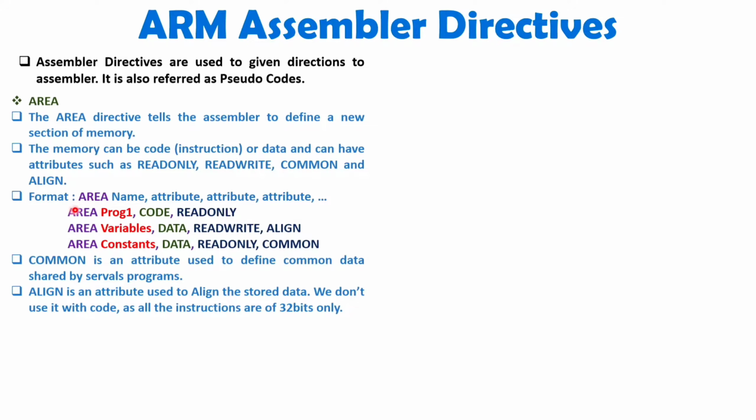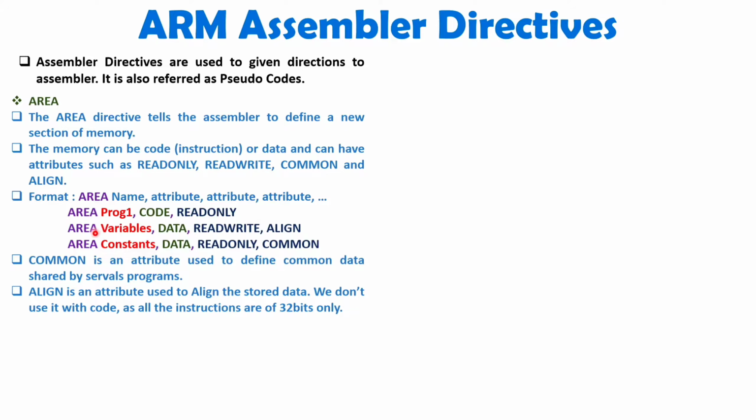For example, right now I want to assign one memory space area with a code section. So I'll write AREA, then the name of the program, then I'll write CODE, and obviously code should be read only, right? You cannot do read and write operations with the code area. So here with code I should write READONLY. After this I can start with my program, which is the related code.